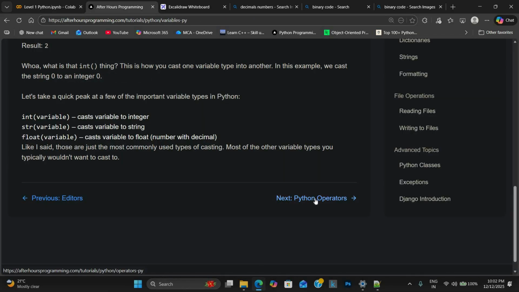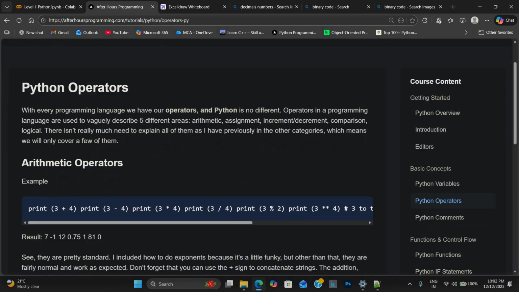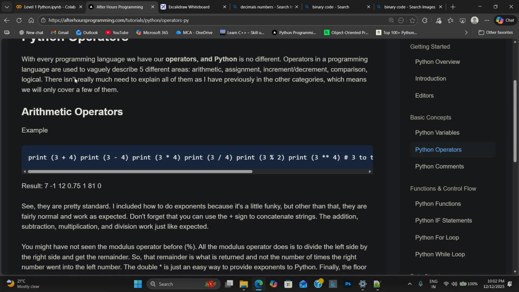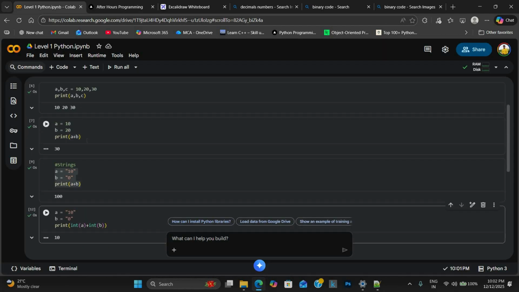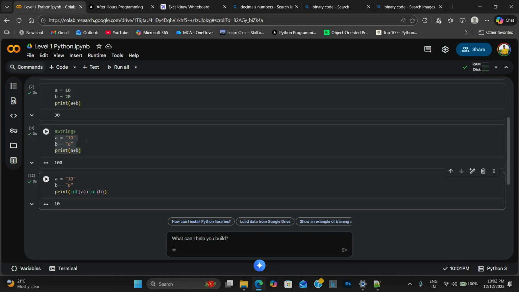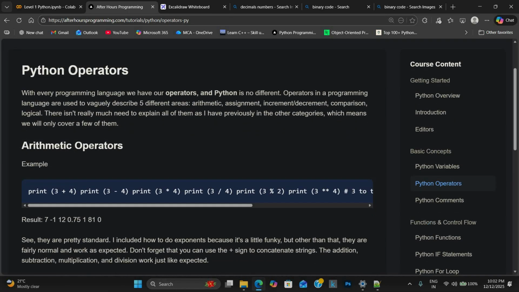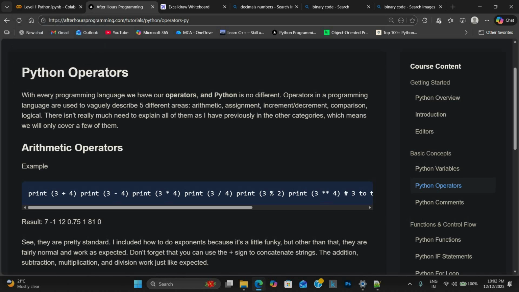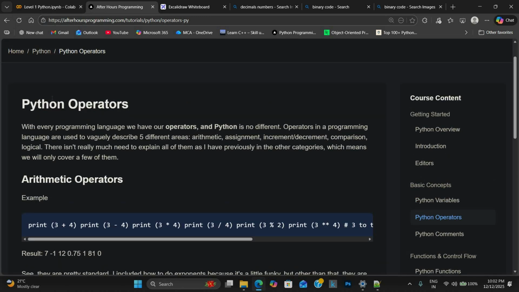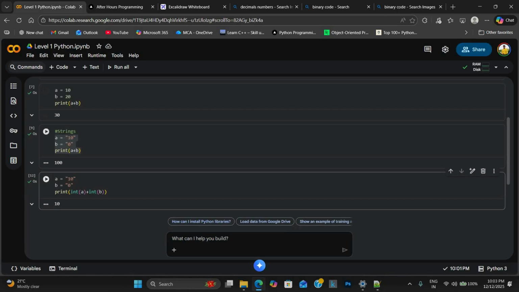After that, we go to the operations. Previously, we just performed an addition here. Addition means adding two numbers. Now, there are other types of operations also. The addition is called an operation, and to do these kinds of operations like addition, subtraction, multiplication, or any kind of operation, you need an operator. In this example, the plus is an operator.